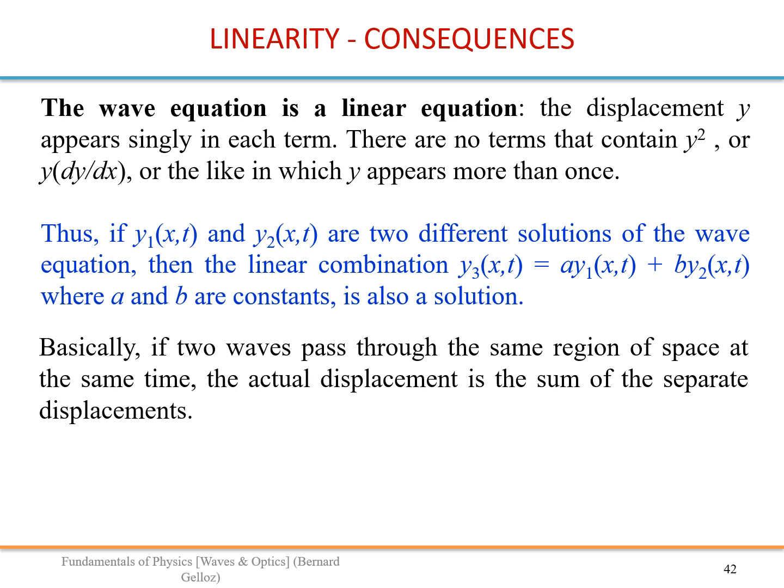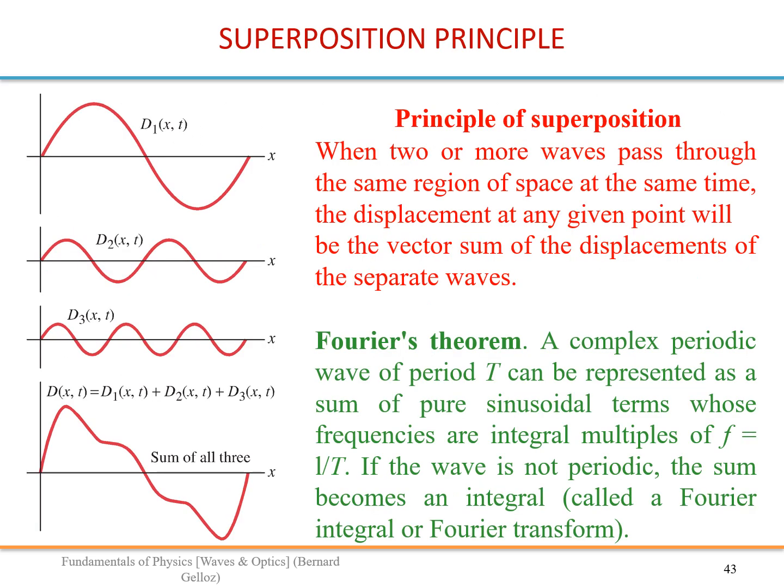This also means that if you have two waves passing through the same region of space at the same time, the actual displacement is the sum of the separate displacements, and they will not interact in most cases. This is the principle of superposition, and it is also shown in the Fourier theorem. I have already spoken about that, I think, in the last lecture.